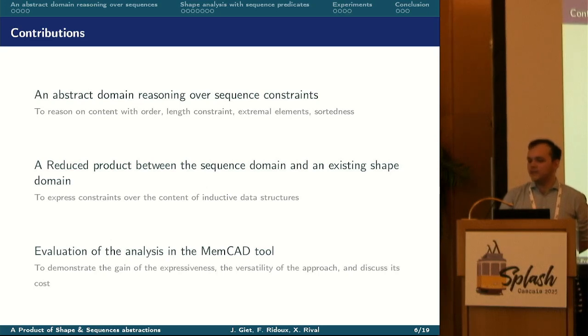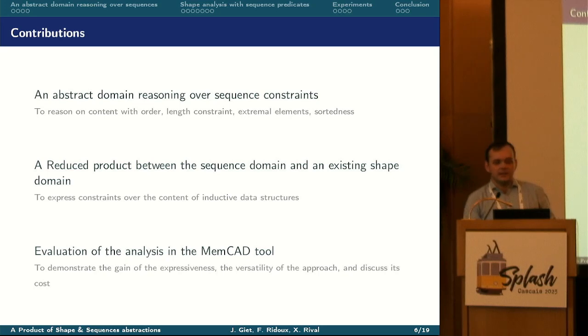First, we designed an abstract domain reasoning over sequence constraints, and we also reason on their content, their length, their bounds, and their sortedness. Then we combine with a reduced product the sequence domain with an existing shape analysis. And finally, we implemented this analysis in the MemCAD tool, and we discuss its expressiveness, its cost, and its versatility.